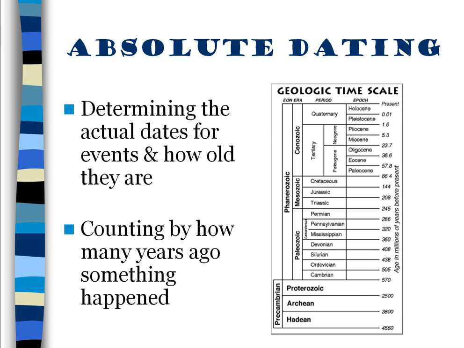Now, how do we find these dates? To figure out actual ages, we use something called absolute dating. Relative dating is one thing in comparison to another. I'm older than you are, you're younger than I am. Absolute dating is giving a number for it. Actual numbers, like these on the side of the geologic time scale.